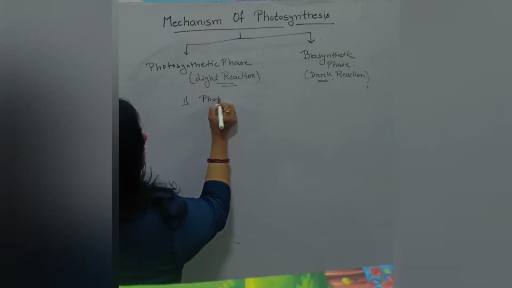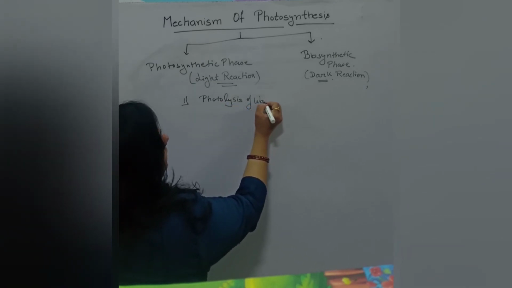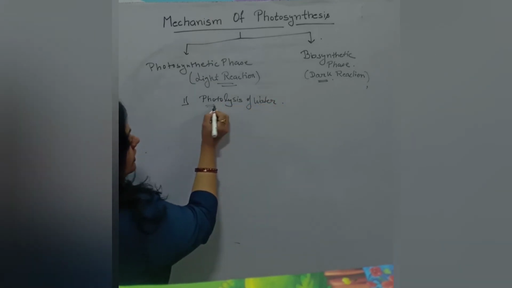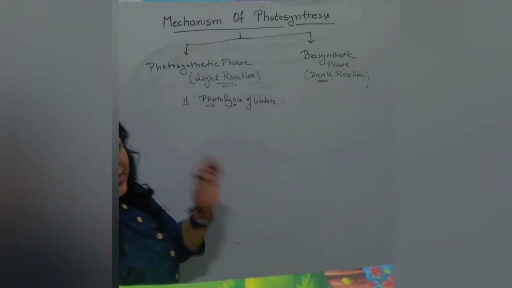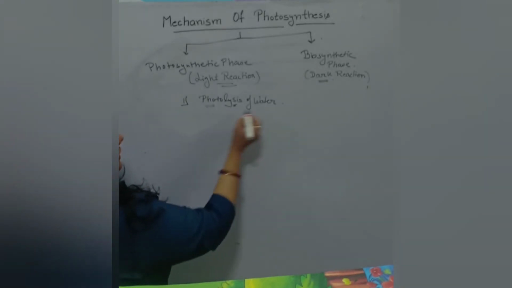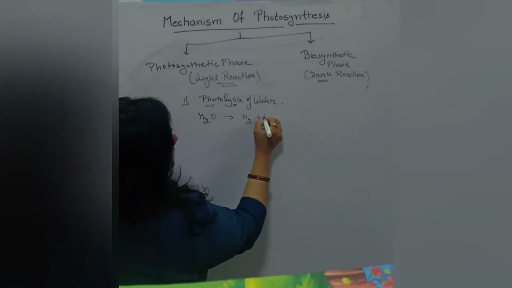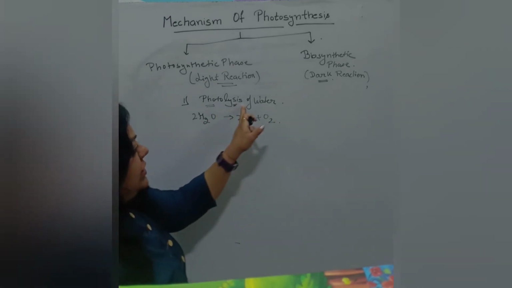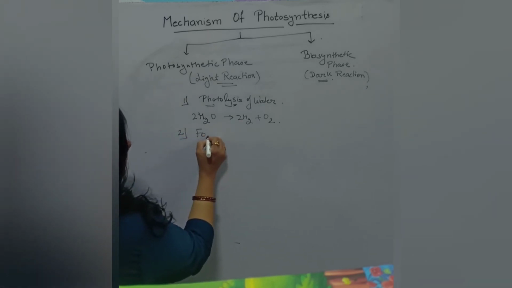The light reaction contains two parts. Number one, photolysis of water. Photo means light, lysis means breakdown. The breakdown of water in the presence of light. That is, water H2O gives rise to hydrogen plus oxygen, splitting of water in the presence of light. That is photolysis of water. And the second is formation of assimilatory power.